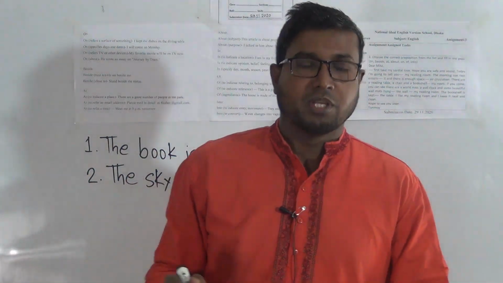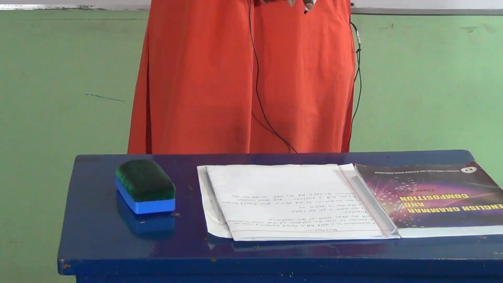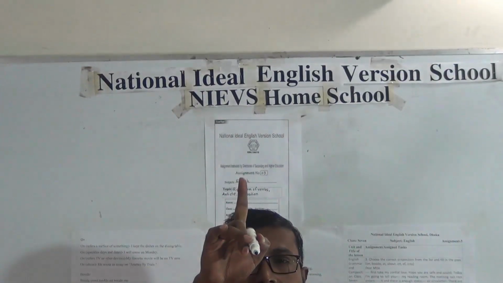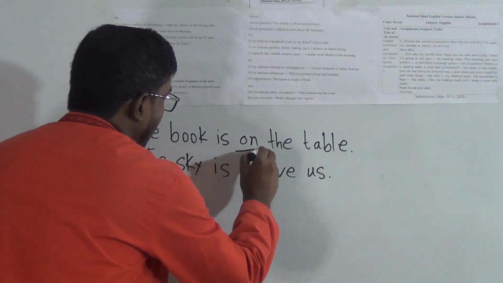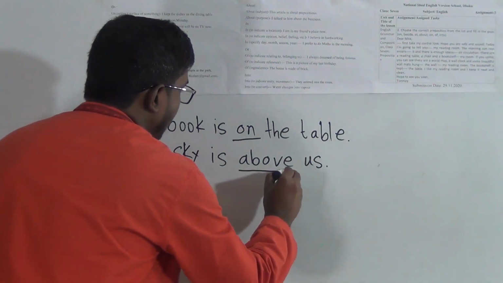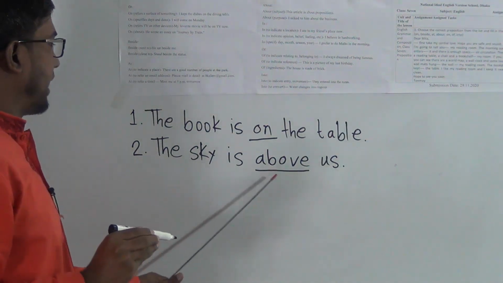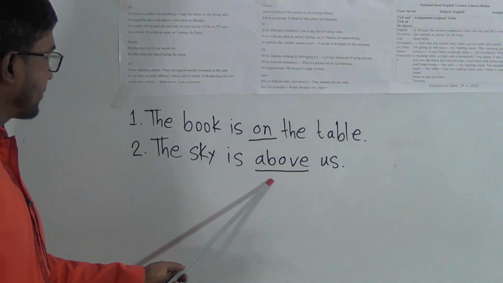Dear students, I have given you at first the example, the book is on the table. Then the sky is above us. Now look at both. Look at the 2 underlined words, on and above.